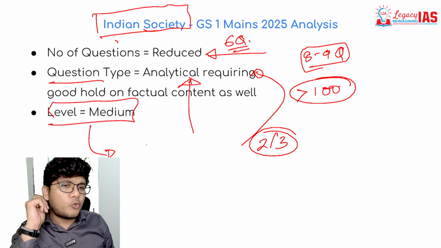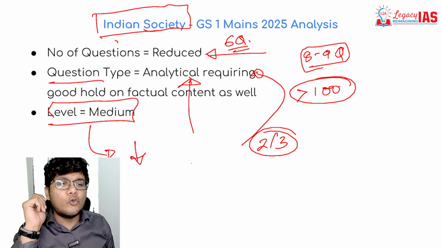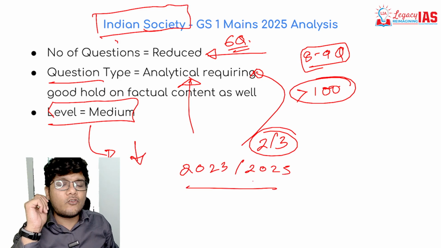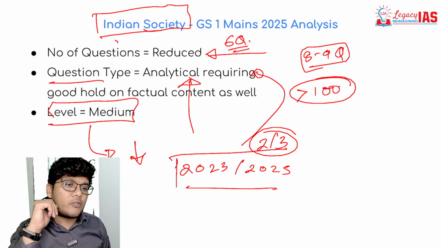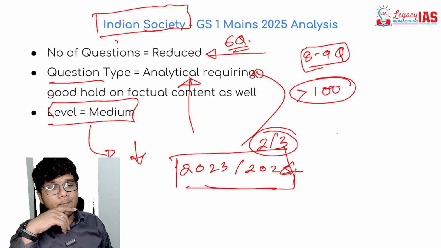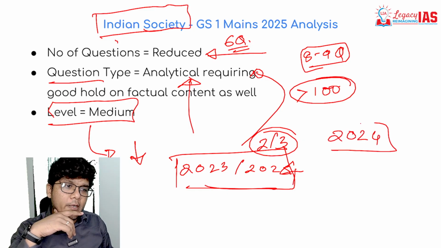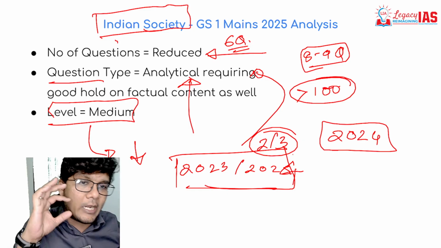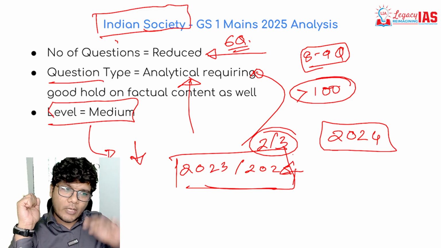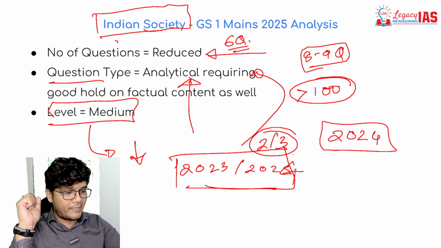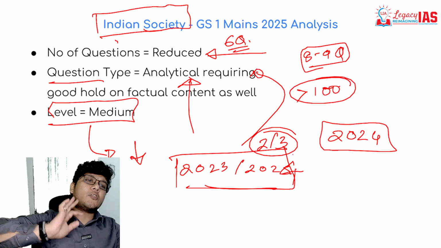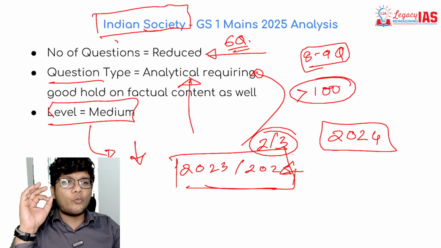However, the level has to some extent been reduced as compared to the 2023 or 2024 Indian society paper. In fact, I would say that the 2024 Indian society paper was one of the toughest in the last 15 years, as you will see. That level of toughness has to some extent been reduced by UPSC. So without further ado, let's get started with each and every question that has been asked in GS1 mains of 2025 in Indian society.